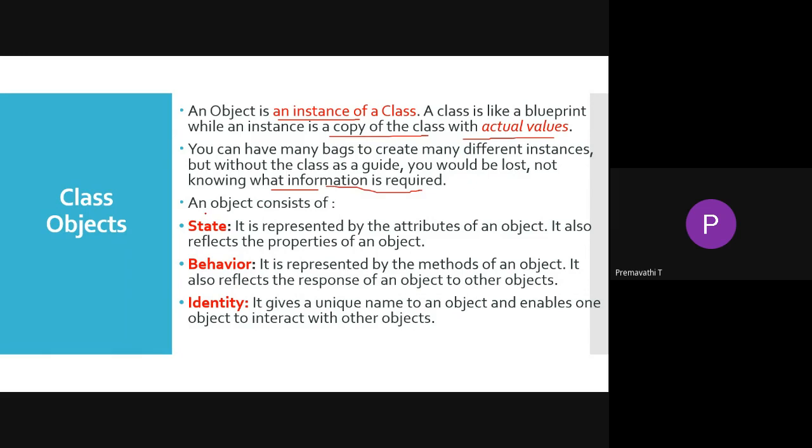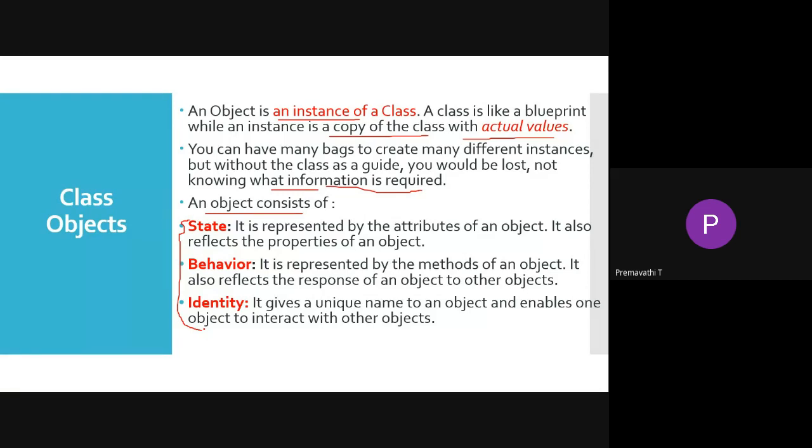An object should consist of these three elements: one is state, another is behavior, and another is identity. So the first one, state. What is meant by state?